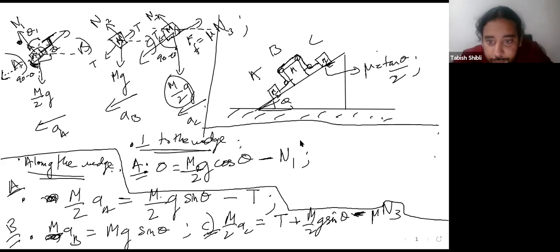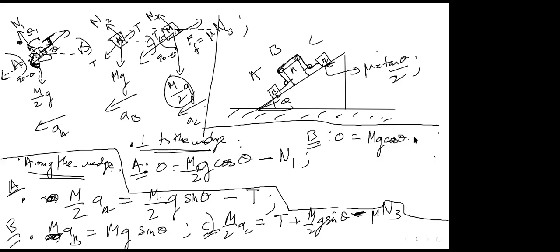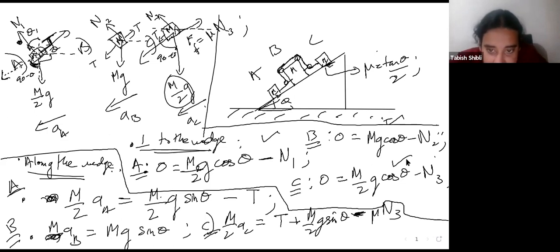Any other force? Yes, you have a minus N1. That's awesome. For B, what do you have? You have again zero, because no acceleration along the axis perpendicular to the wedge. You have zero is equal to mg cos theta minus N2. Lovely. What about C? You have 0 is equal to m over 2 g cos theta minus N3. So you have the value of N1, N2, and N3 from these three equations.